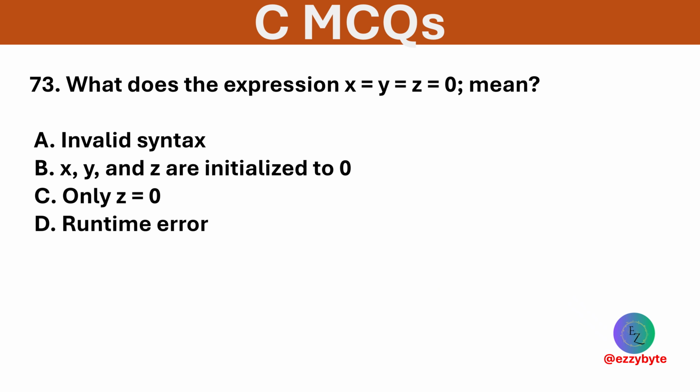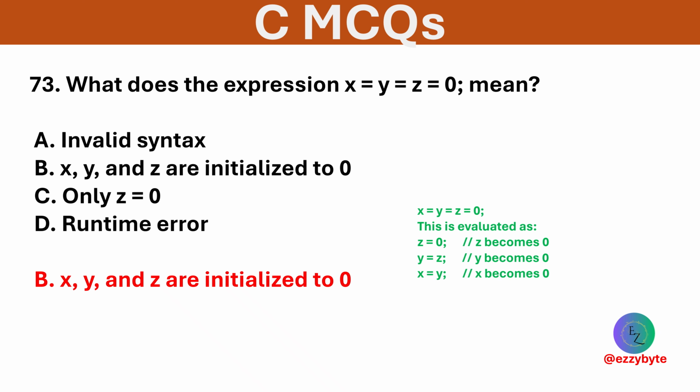What does the following expression mean? Options are invalid syntax, x, y, and z are initialized to 0, only z is equal to 0, and runtime error. Option B is correct. x, y, and z are initialized to 0. The expression evaluates assignment from right to left.